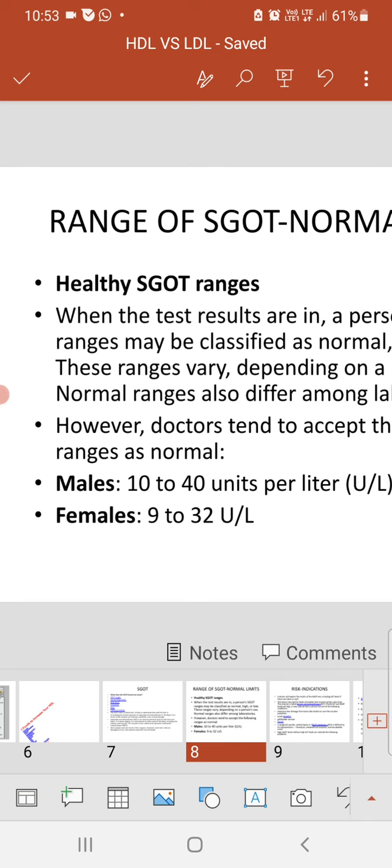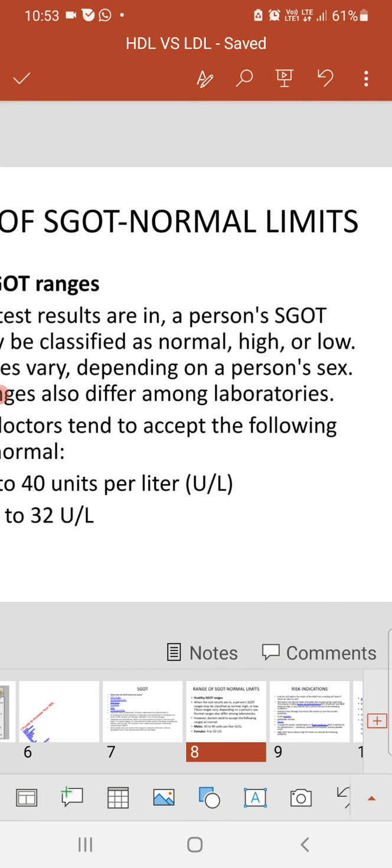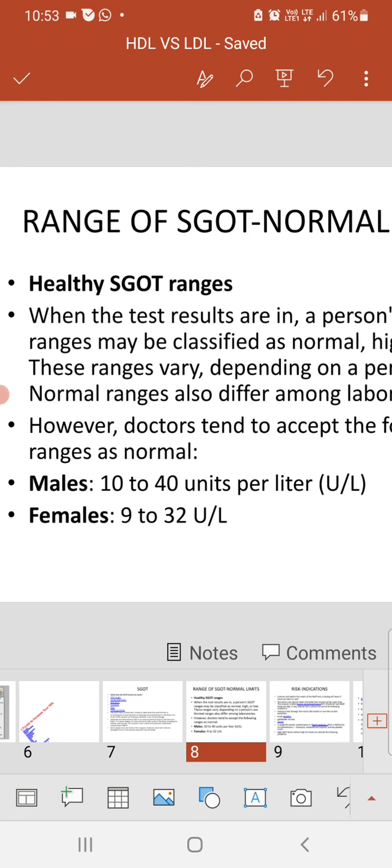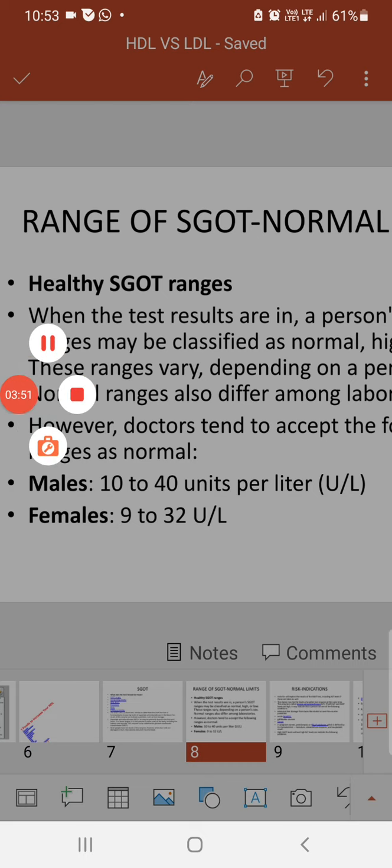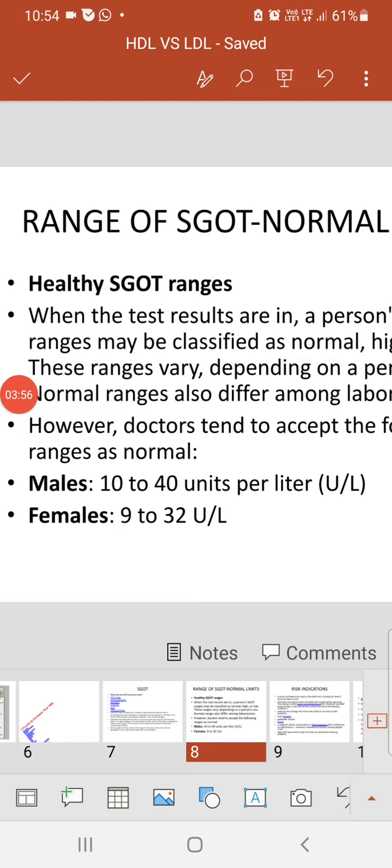The normal range also differs among laboratories. However, doctors tend to accept the following ranges as normal: 10 to 40, not less than 10 units or more than 40 units per liter of blood for males, and for females it is 9 to 32, not less than 9 units or more than 32 units. So the normal range for females is 9 to 32.